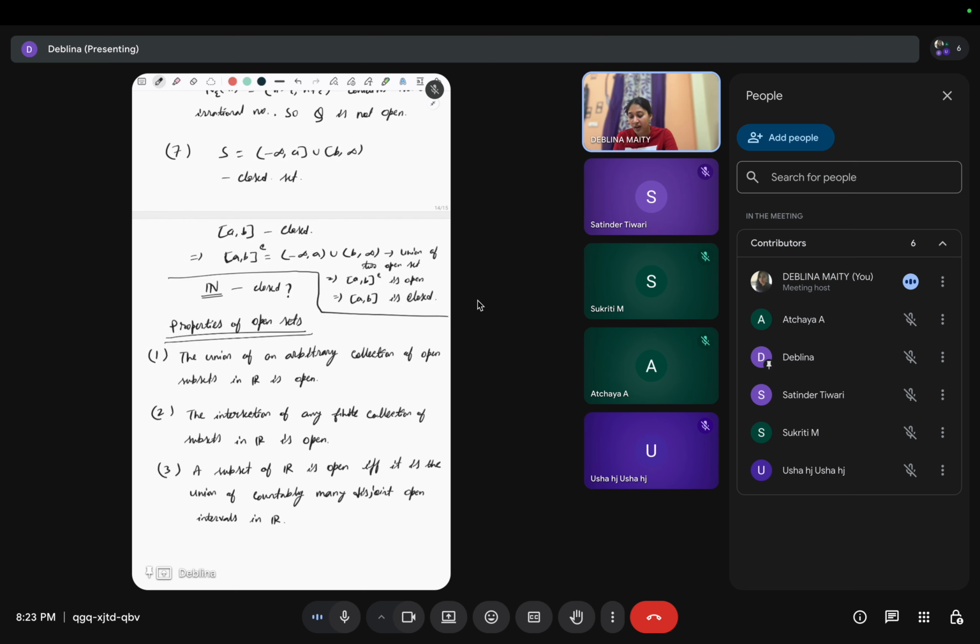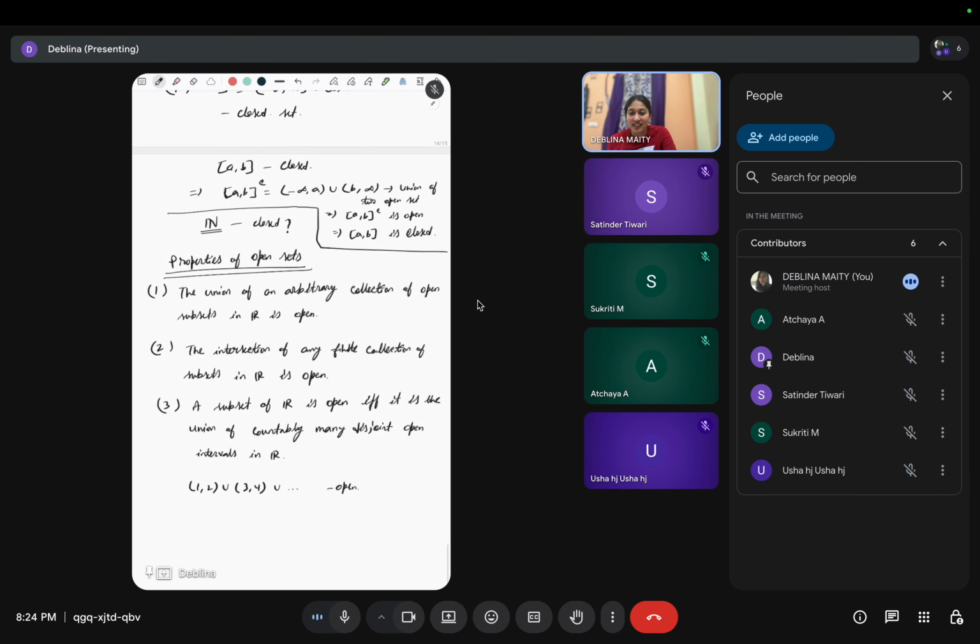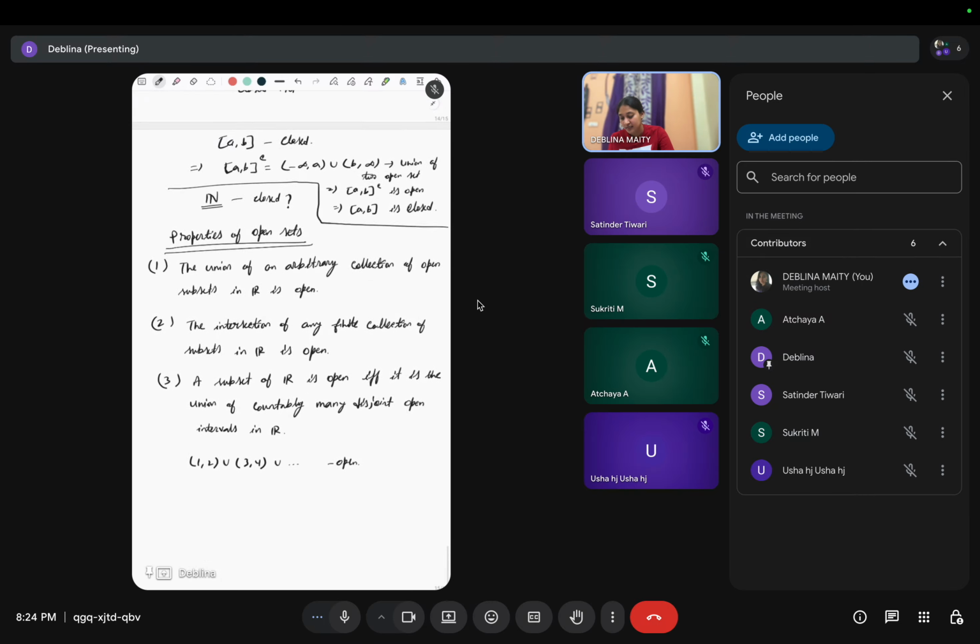A subset of R is open if and only if it is the union of countably many disjoint open intervals in R, like (1,2) union (3,4), this is open. So this is a characterization of open sets. You can check any general real analysis book for the proof of these properties.